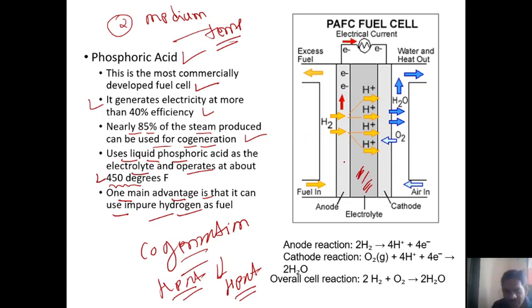Okay, so let's observe the components. This is the anode, this is the cathode, this is the electrolyte. It is the same chemical reaction we learned in our previous fuel cells. Toward the anode, we supply hydrogen. Whenever hydrogen strikes the anode, the hydrogen forms H+ ions and electrons. With twice hydrogen, you consider the formation of 4 H+ ions and 4 electrons.